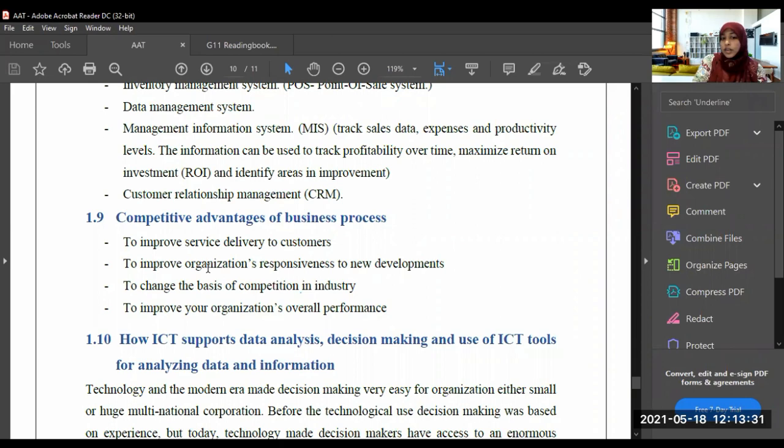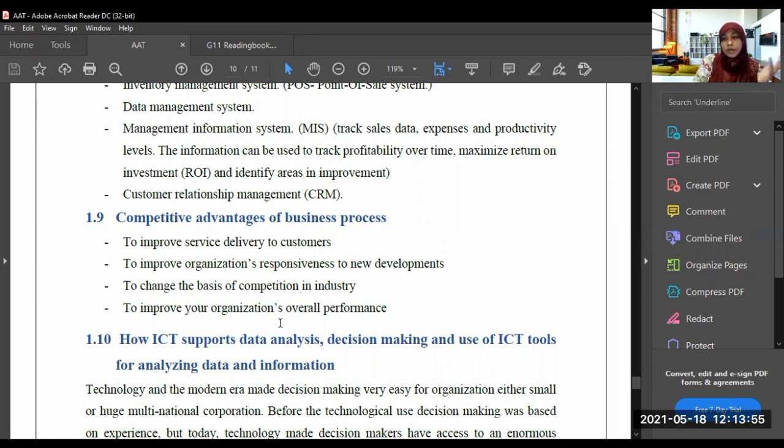To improve the organization's responsiveness to new developments. We can improve our organization with new things. To change the basis of competition in the industry. In the industry also, we can change the basic competition. To improve your organization's overall performance, right?